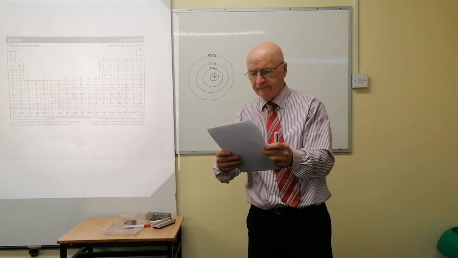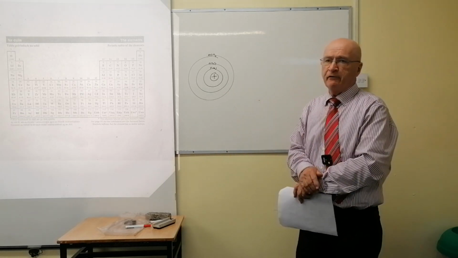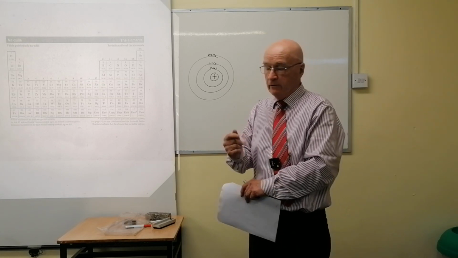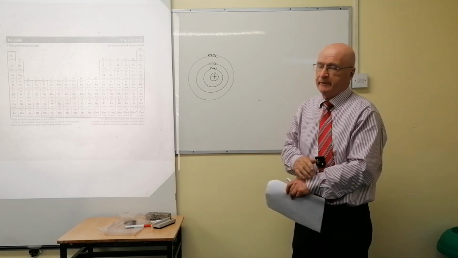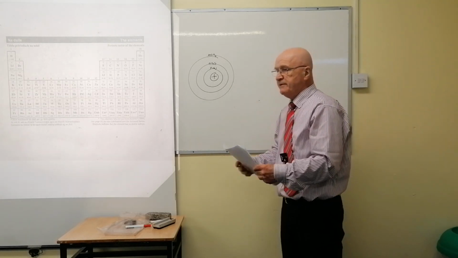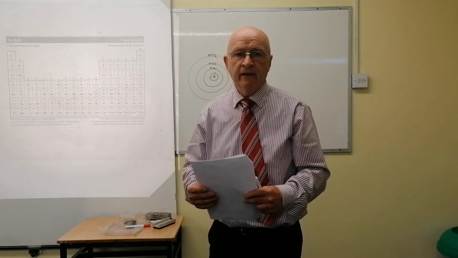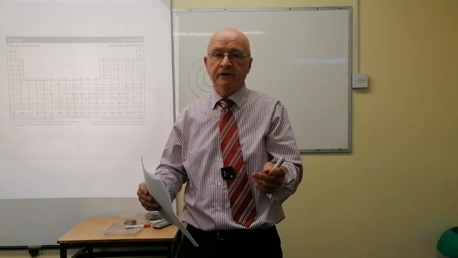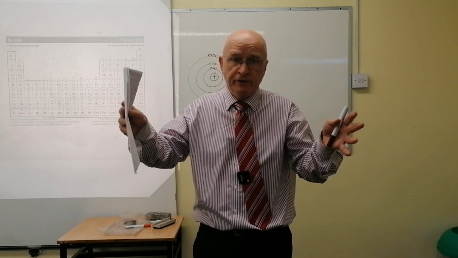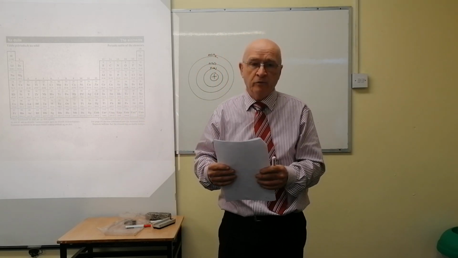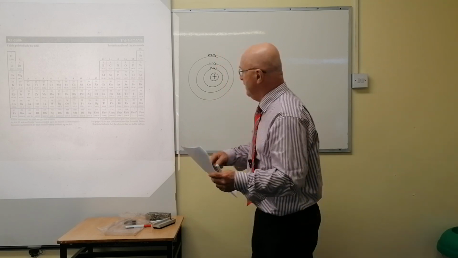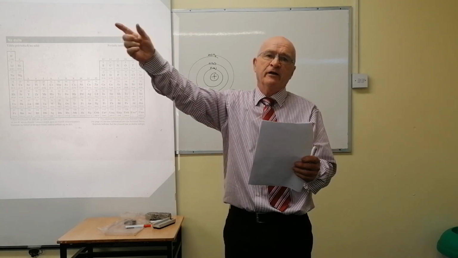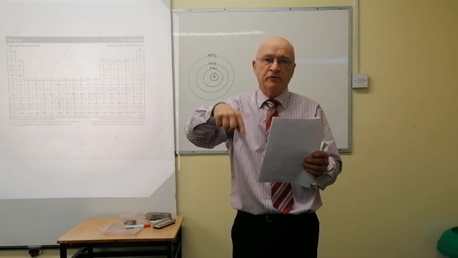Explain how a line emission spectrum occurs. Electrons reside in very exact locations around the nucleus called orbits or shells. They reside only on the lines and they can't be anywhere else, right? And when an atom is excited, meaning when the atom gains energy, it could gain energy by being heated, by an electrical voltage, by pressure or whatever, okay? But it would gain energy. Having gained energy, the electrons would jump to an outer shell. And when they do that, the atom is unstable. So it stabilizes itself by coming back to its original shell, and in doing so gives out energy in the form of light.